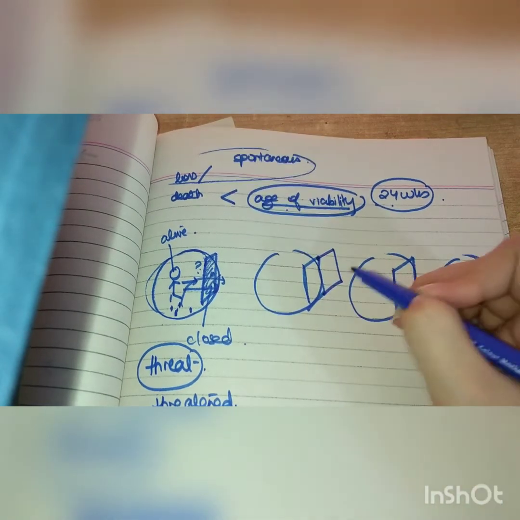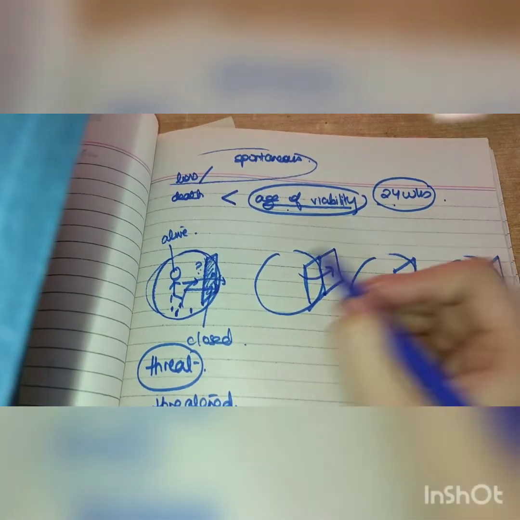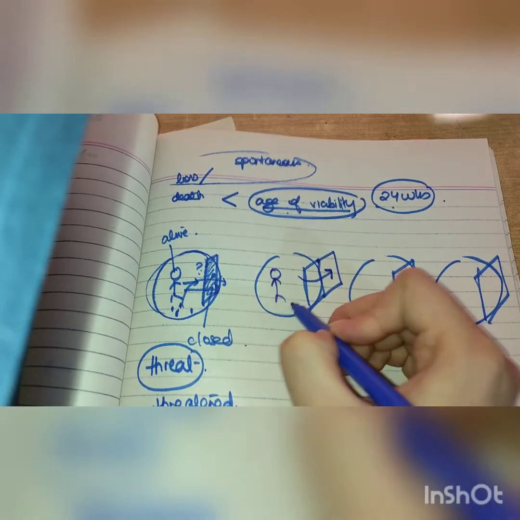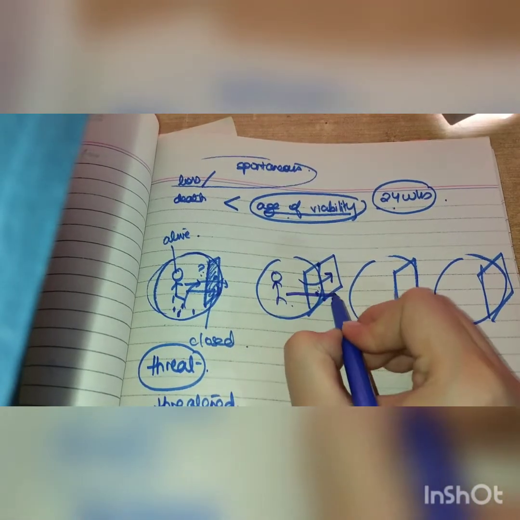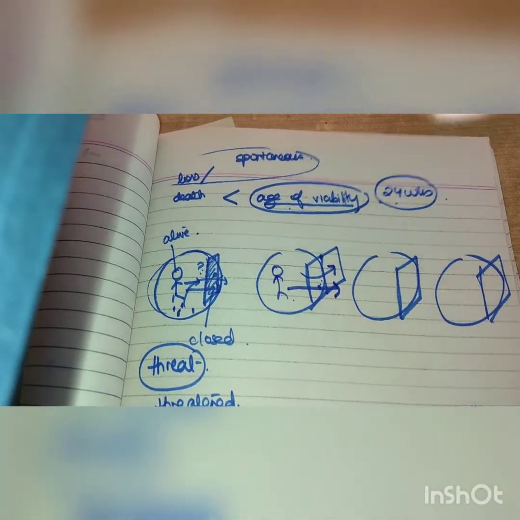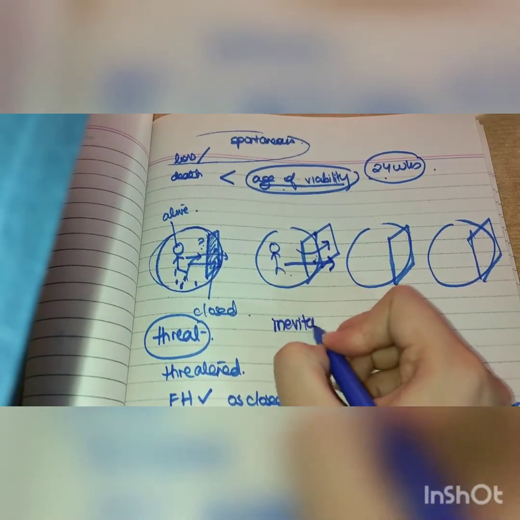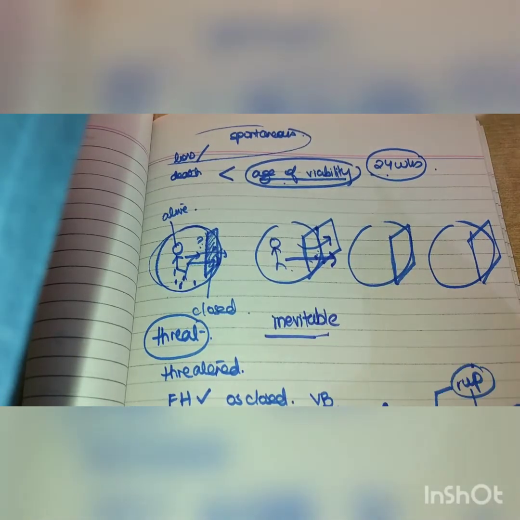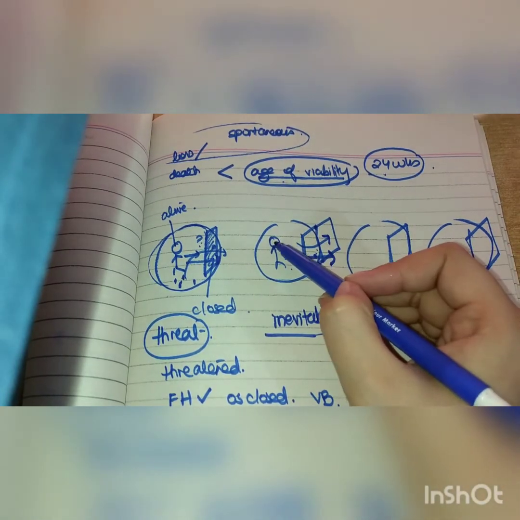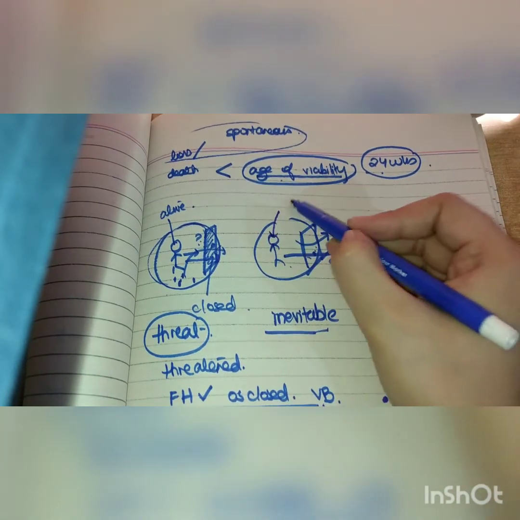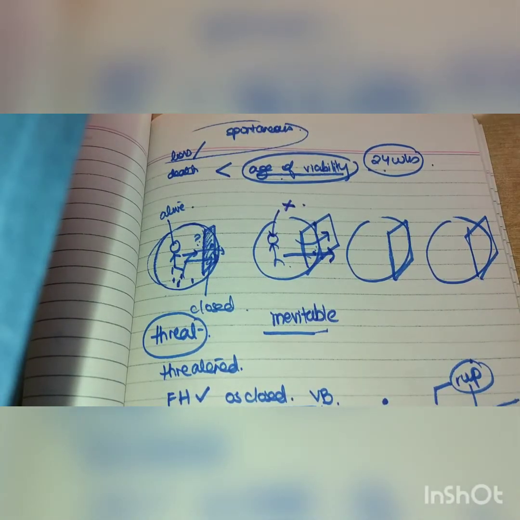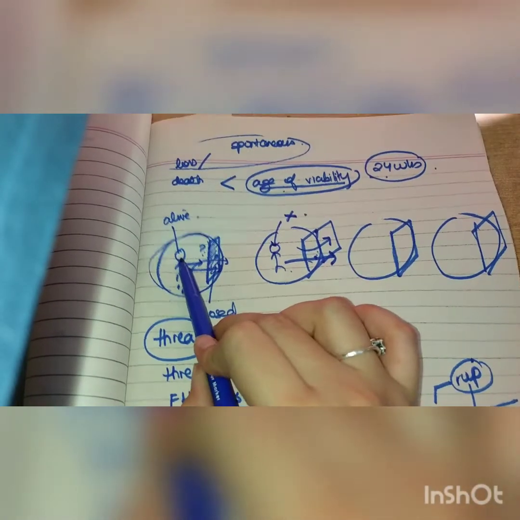Now the next case is that the door has opened. Okay, the door has opened, and here is the baby. Now once the door has opened, the baby is going to go outside no matter what you do. So it's inevitable now to stop the baby, because the door has opened, and basically the baby is also not alive anymore. Okay, so you have lost this and you have lost this.